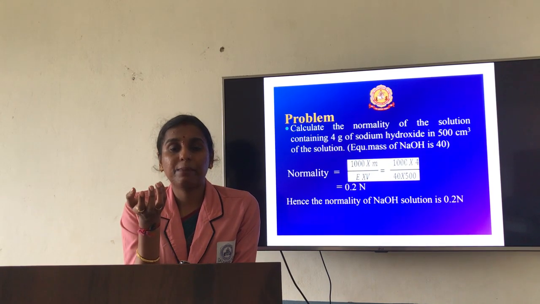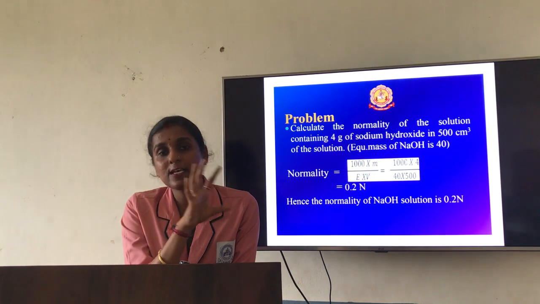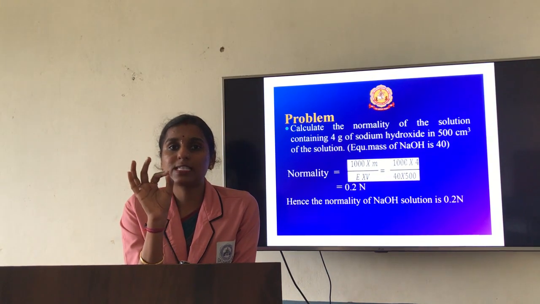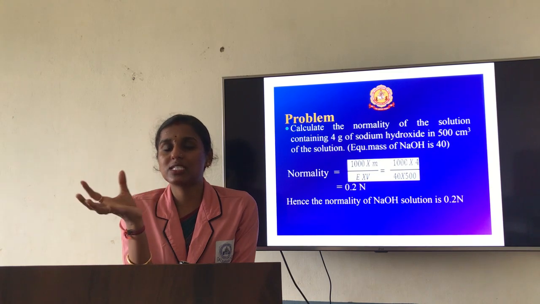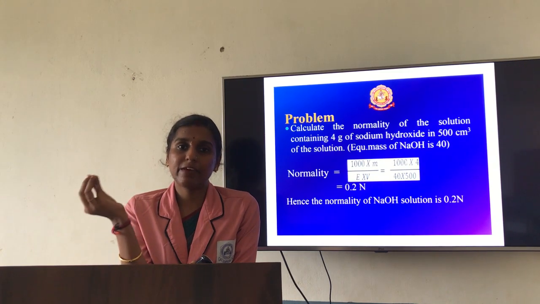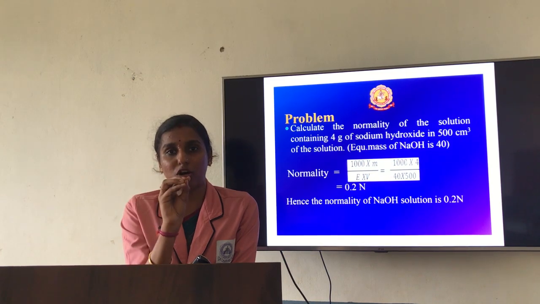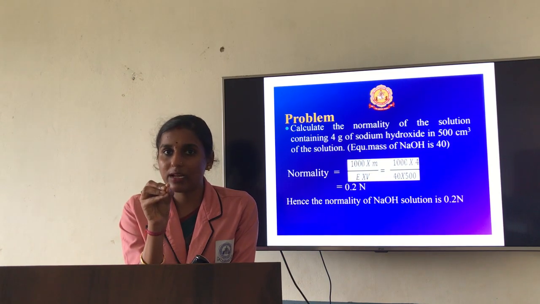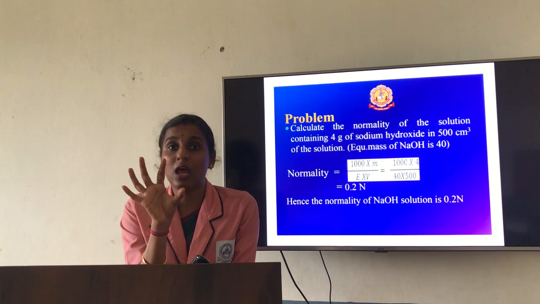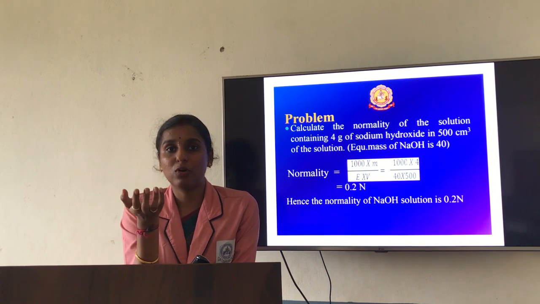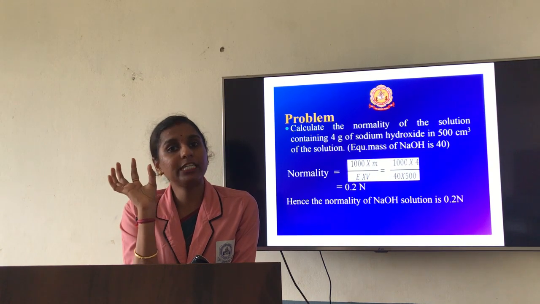Now the next type is homogeneous substances. Homogeneous substances we have divided as mixture as well as pure substance. Mixtures are nothing but 2 components, solute as well as solvent, mixed with one another so that you get a solution, but it should have a definite ratio. As a compound has, the mixture also has a definite ratio.